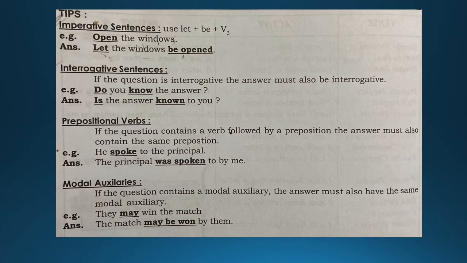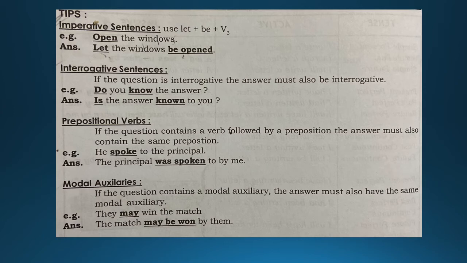If the sentence is imperative, then what do you use? Use let plus be. That is the be word and then plus verb 3. That is, which form of verb? Third form of the verb. For example, open the windows. Let the windows be opened. Okay, that is the past participle verb. Let the windows be opened. If it is an imperative sentence, this is the way you write. You start with let when you make it into a passive voice.